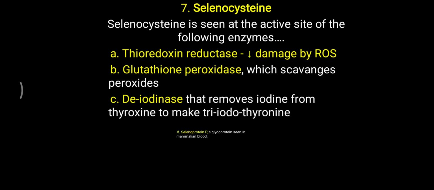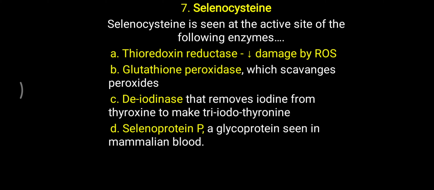One more protein is selenoprotein P, a glycoprotein seen in mammalian blood. These 4 examples you have to remember contain selenocysteine, which is called the 21st amino acid. In our body, generally 20 amino acids occur naturally, but selenocysteine is found in proteins, and it is given the name 21st amino acid.